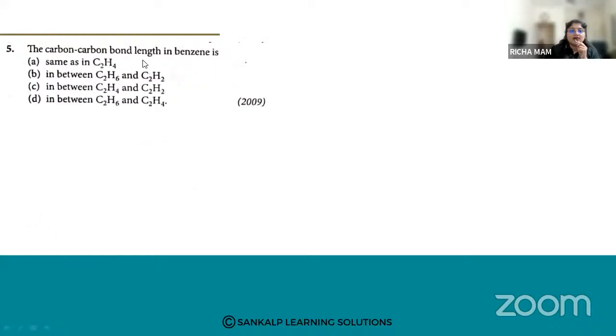Next one. The carbon-carbon bond length in benzene is: this is the benzene structure. What is the carbon-carbon bond length?